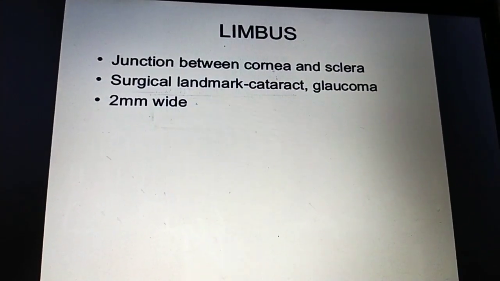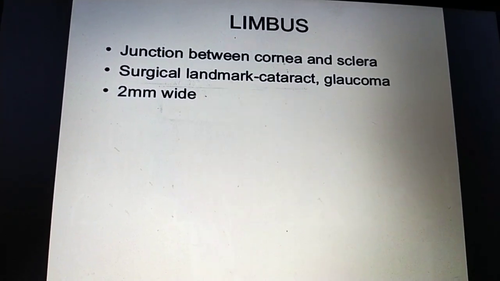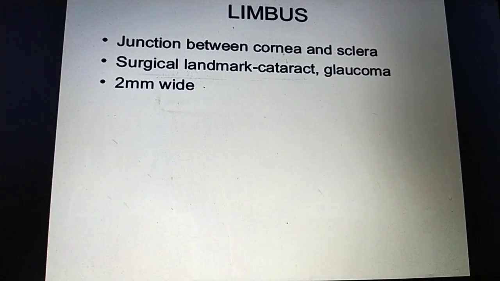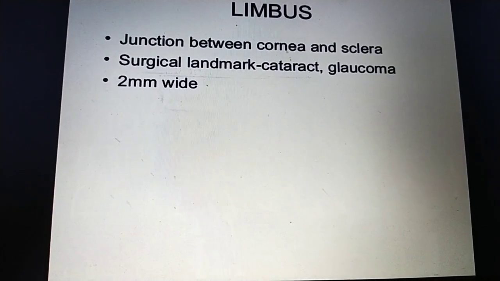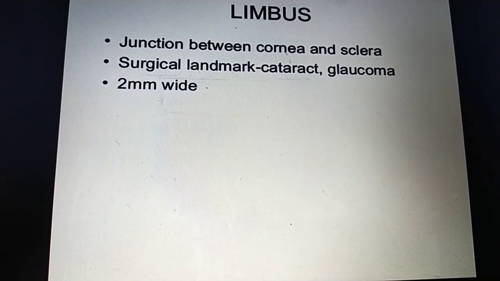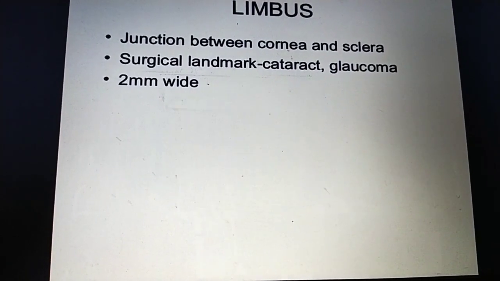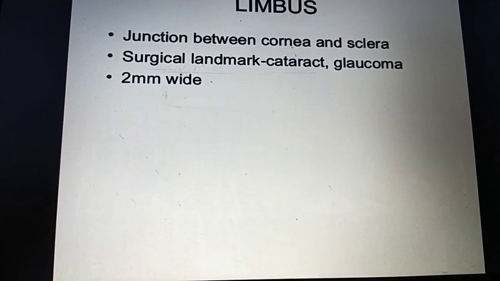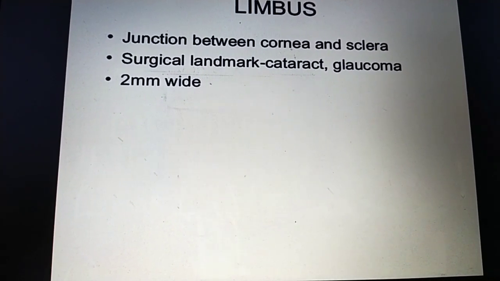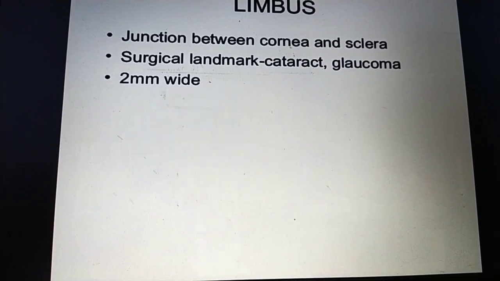The limbus is the junction between the cornea and sclera, the surgical landmark for cataract and glaucoma surgeries, and it is 2 mm wide. For cataract and glaucoma surgery, you make the incision in this limbal area only. It is 2 mm wide from the cornea to the sclera.